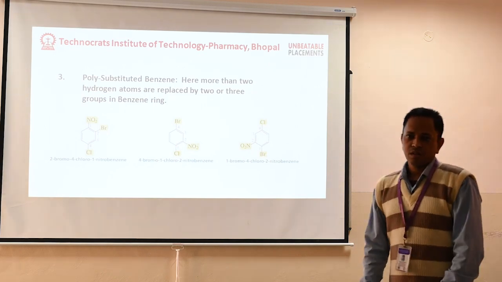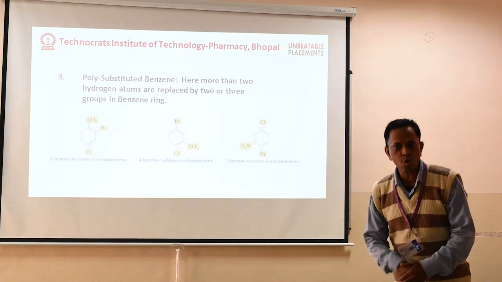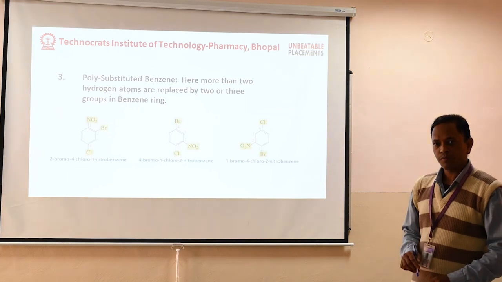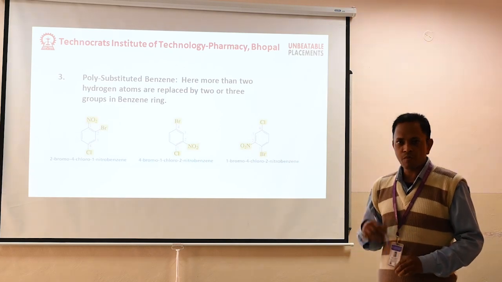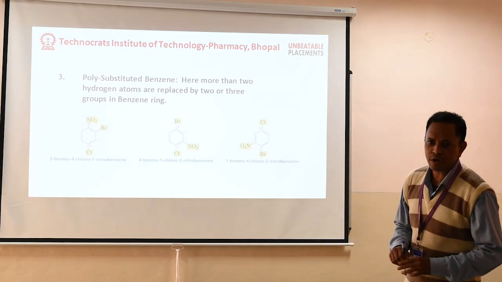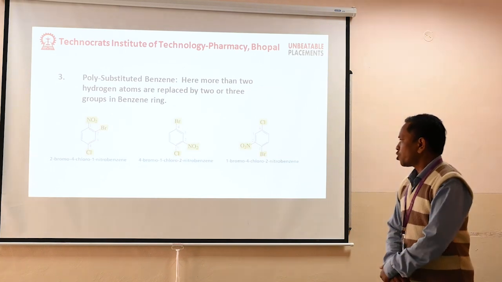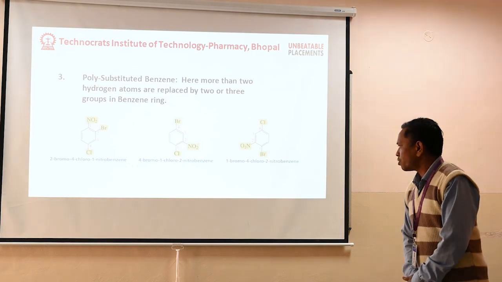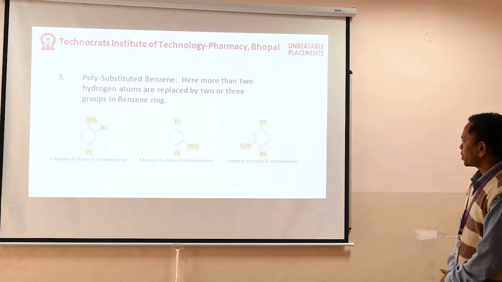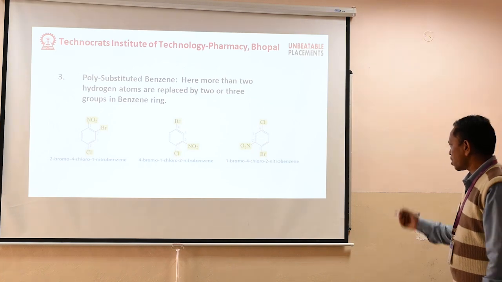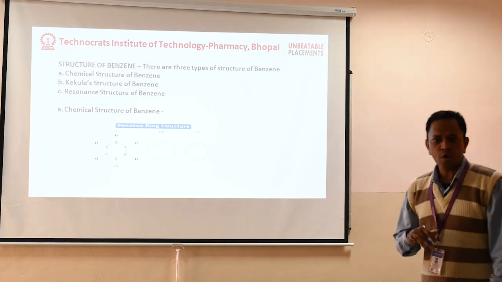Next, polysubstituted benzene. Here, two or more hydrogen atoms are replaced by two or more groups, then it's called polysubstituted benzene. For example, 2-bromo-4-chloro-1-nitrobenzene, 4-bromo-1-chloro-2-nitrobenzene, and 1-bromo-4-chloro-2-nitrobenzene. These are examples of polysubstituted benzene.